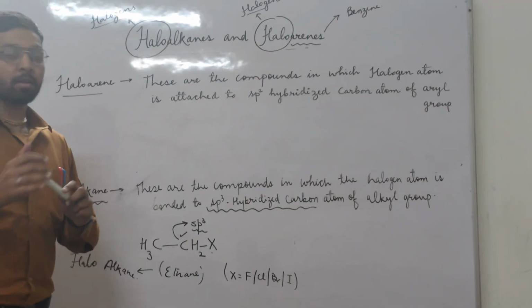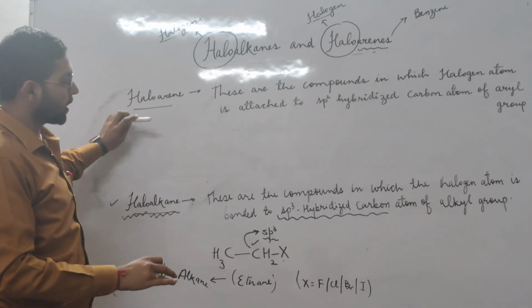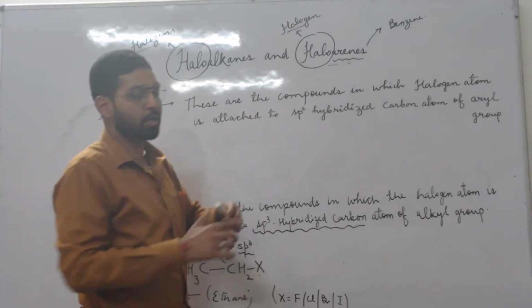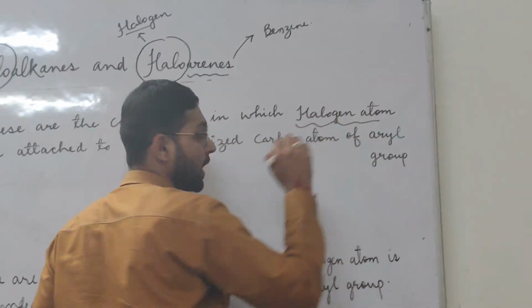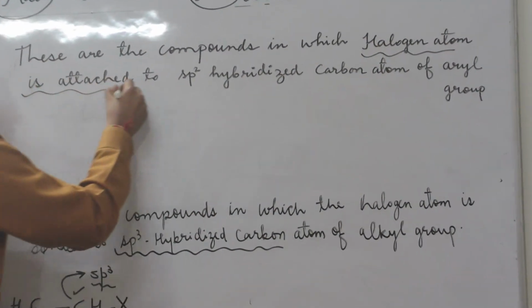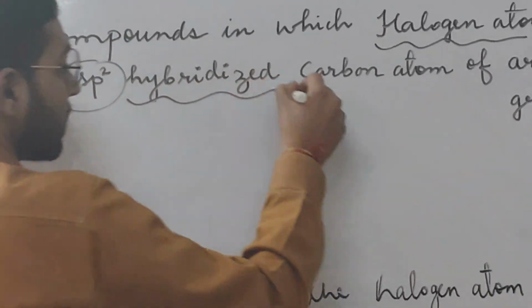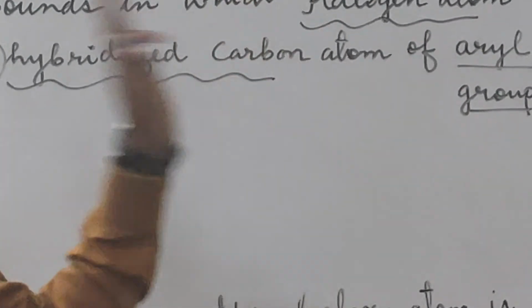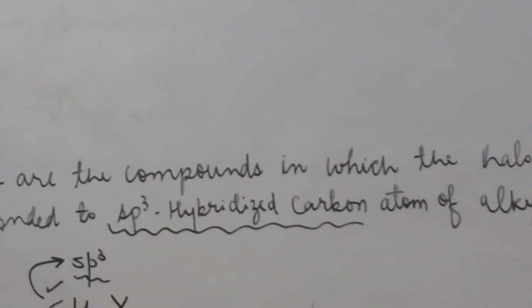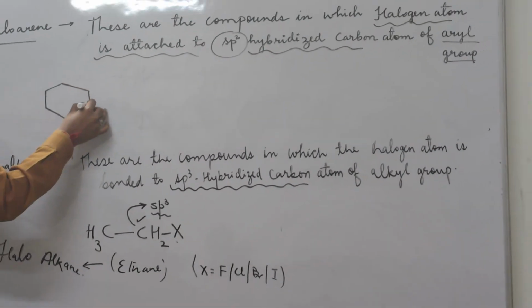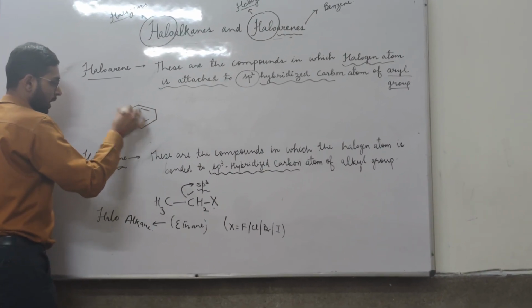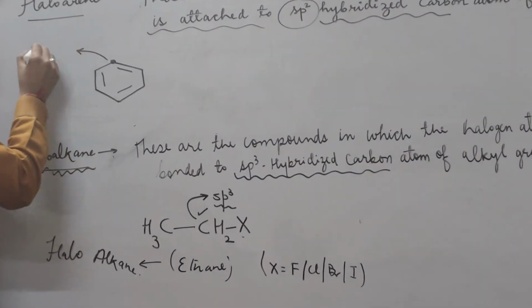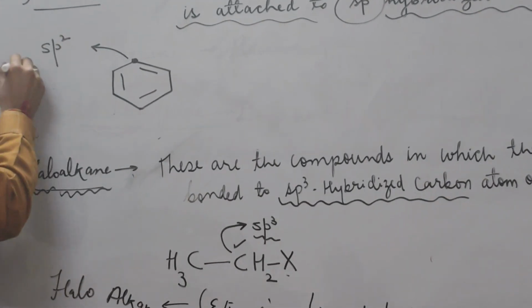So according to this definition, what is a haloarene? The main thing you have to note here is that these are compounds in which the halogen atom is attached to an sp2 hybridized carbon of an aryl group. What does aryl mean? This means a benzene. So if this is a benzene ring in front of you, each carbon in this benzene ring is sp2 hybridized.